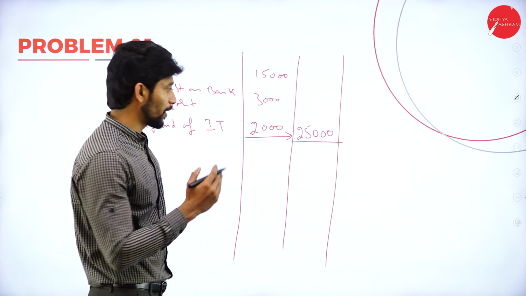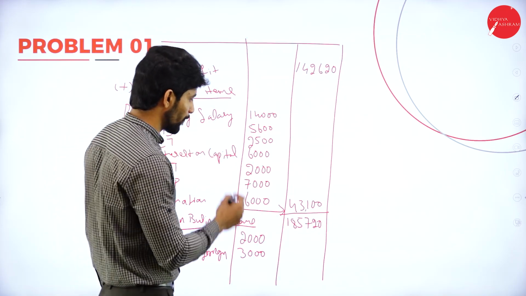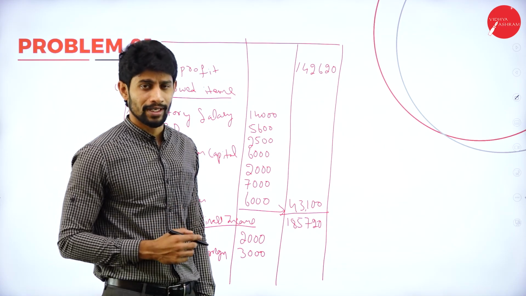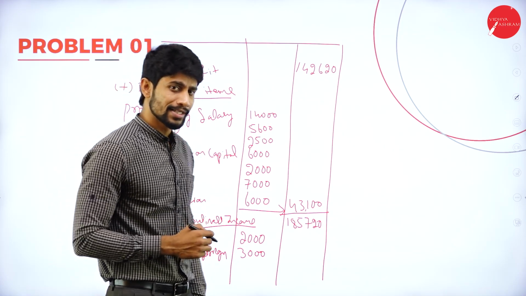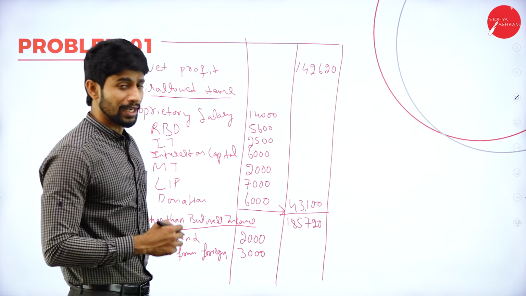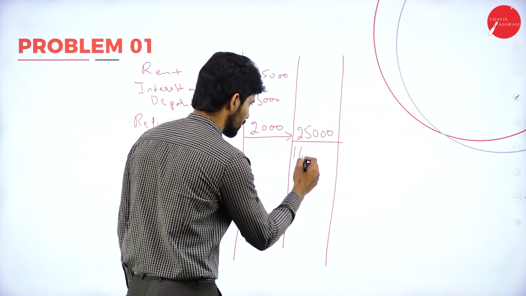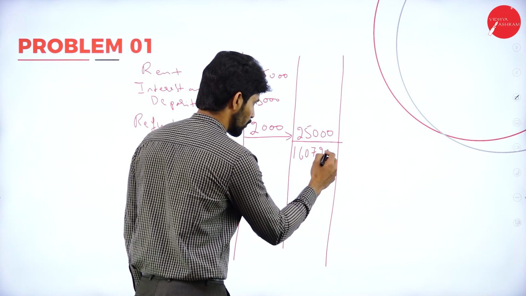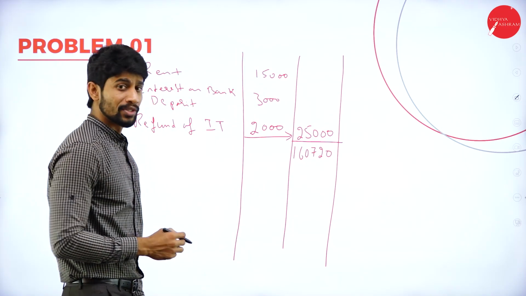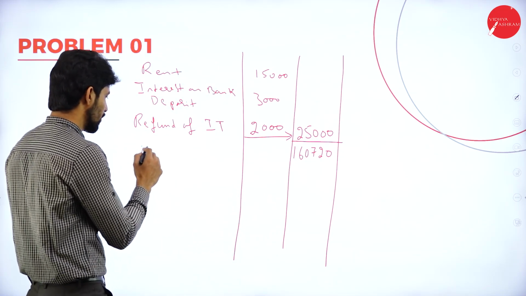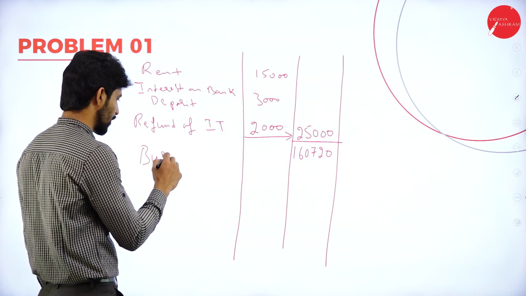So now deduct this 25,000 from 1,85,720. If you deduct 25,000, you will get a balance of 1,60,720.